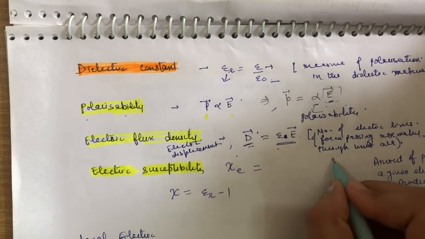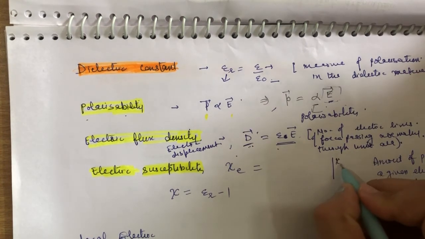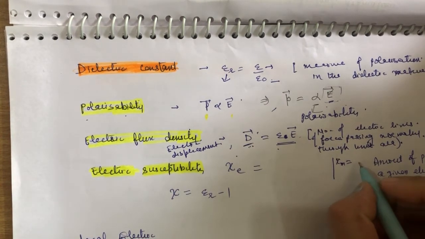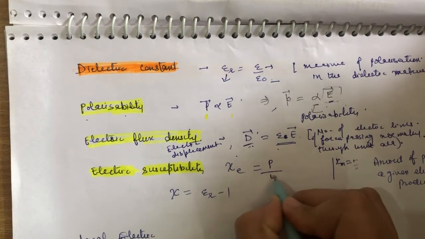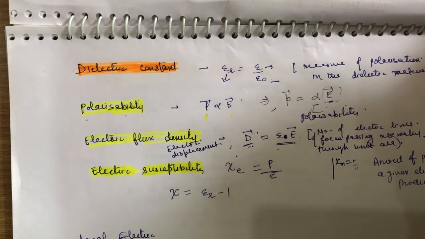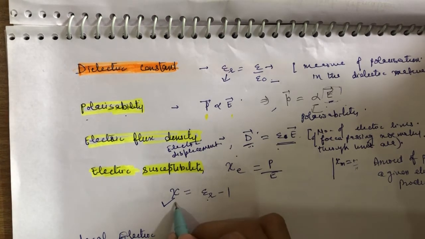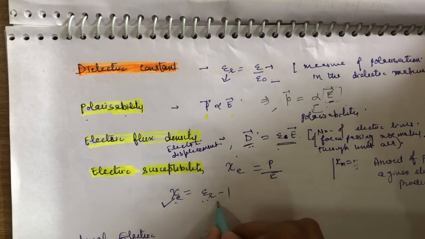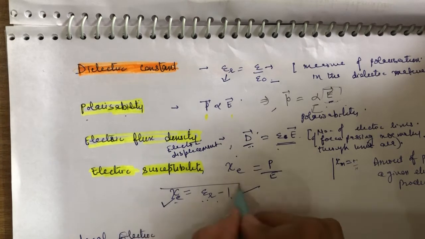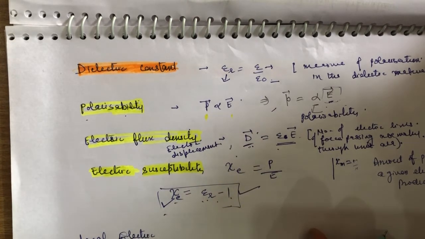We have done in the previous articles that magnetic susceptibility is equal to total magnetization divided by H. Here we take polarization divided by electric field. There is a relationship between epsilon r, the dielectric constant, and susceptibility, that is equal to epsilon r minus 1. You have done this relationship in +2, so no need of derivation.